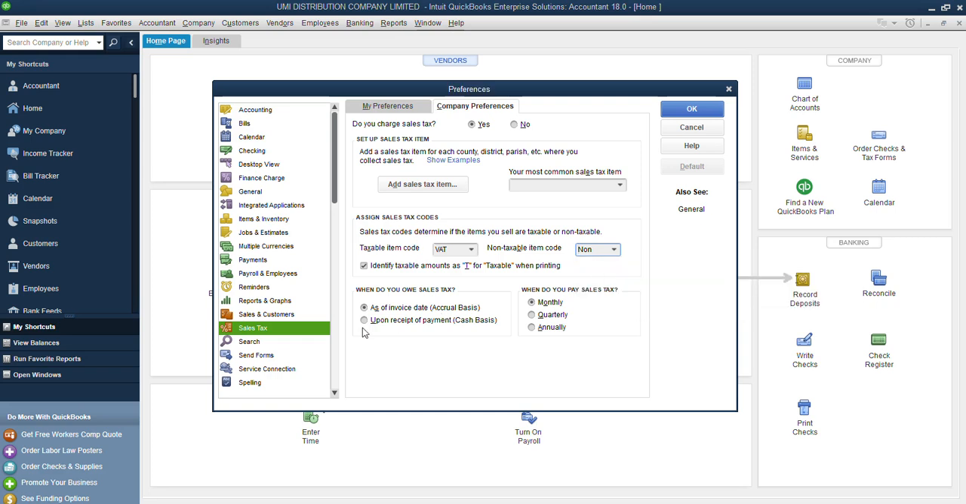Now the next question is, when do you owe sales tax? This is another important question. Remember, I told you that everything you are seeing at the front end of whatever QuickBooks is doing has actually already happened behind the scene, at the back end. These are the setups you need to make to be able to work effectively at the front end.